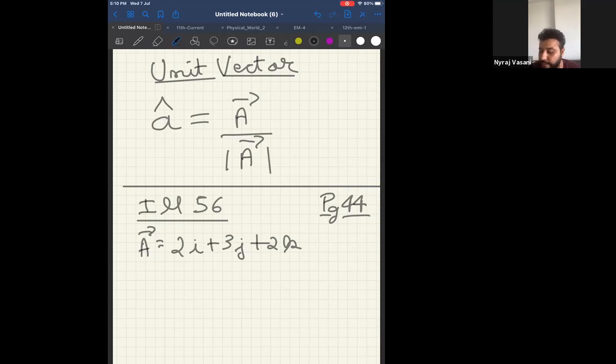Therefore, a vector by mod of a vector will be 2i plus 3j. I think my screen broadcasting has stopped for 1 minute.